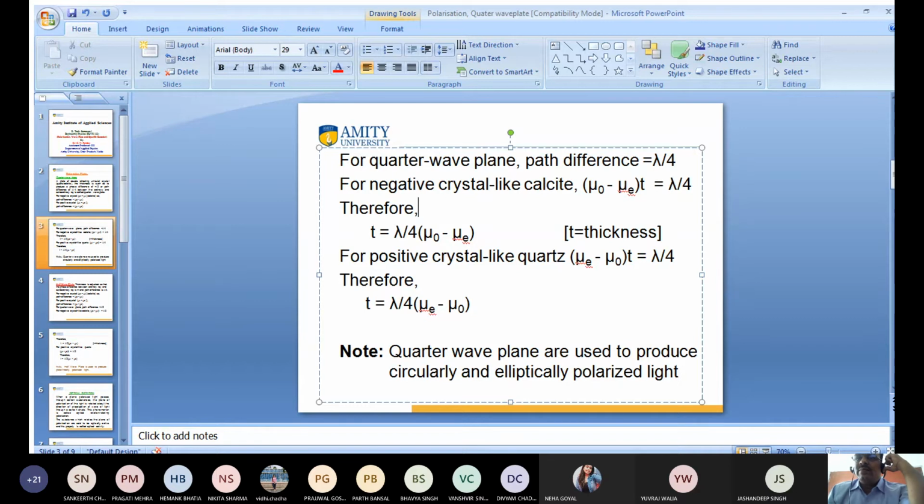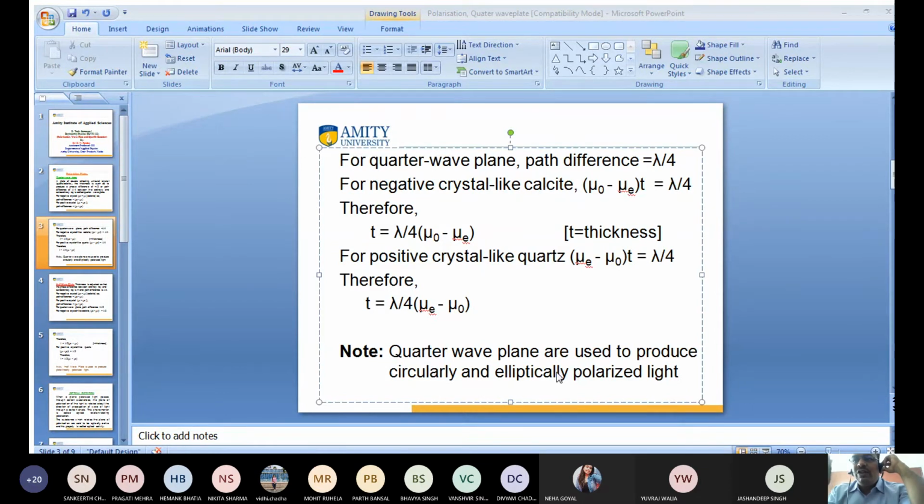But sir, in the formula you wrote above, mu naught minus mu e into t is equal to lambda by 4. So what is the value of t? The value of t should not come as lambda by 4 upon mu naught minus mu e. When you transfer this value from the left hand side to the right hand side, is it in the numerator or denominator? Tell me. Do you get my point or not?